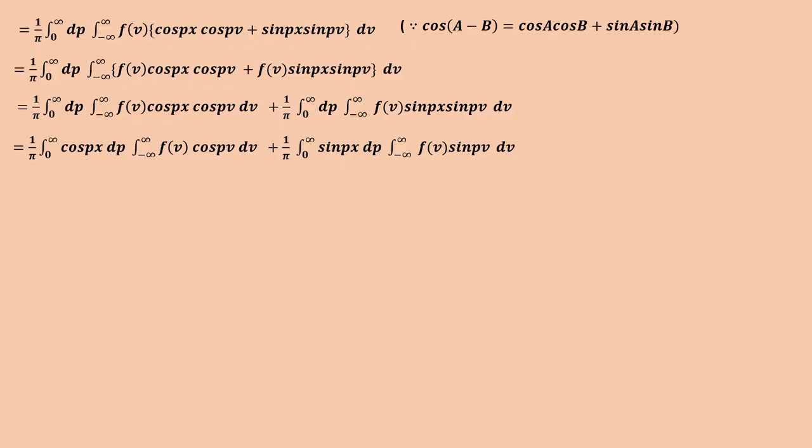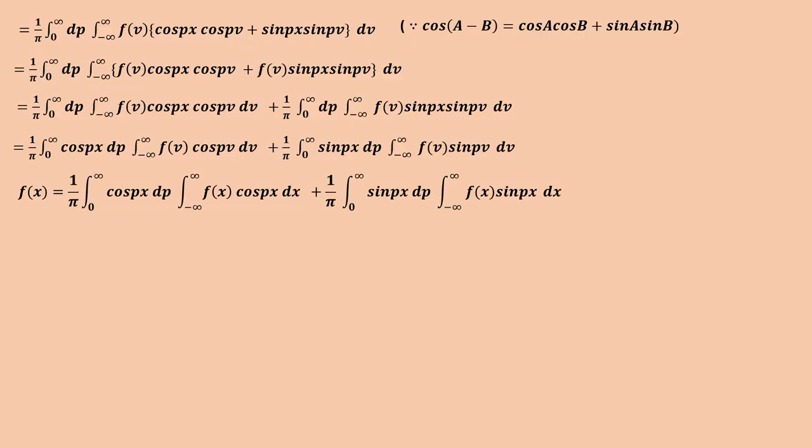So we are grouping cos px into dp, that is one integration, and another one, integral minus infinite to plus infinite, the remaining one f of v cos pv dv, plus similarly the second term, 1 by pi integral 0 to infinite cos px dp, integral minus infinite to plus infinity f of v sin pv dv. So f of x is equal to 1 by pi integral 0 to infinite cos px dp integral minus infinite to plus infinite f of x cos px dx.